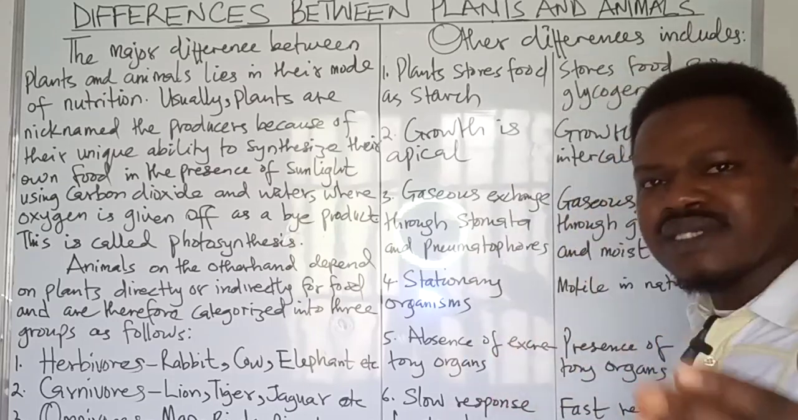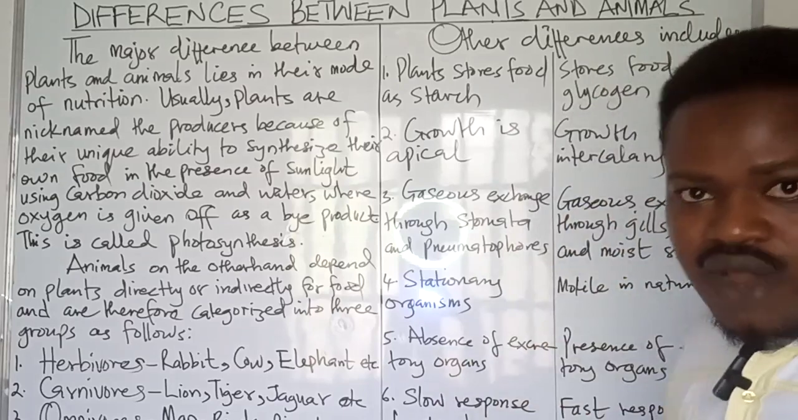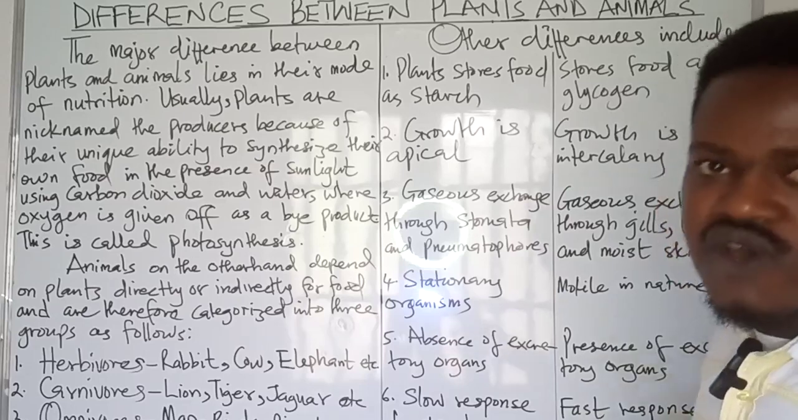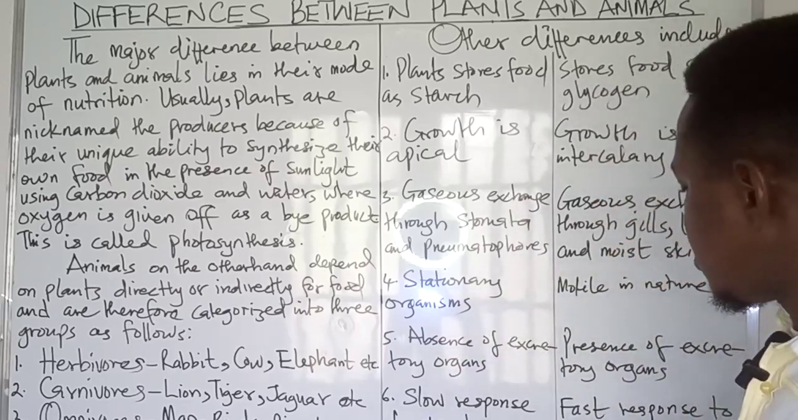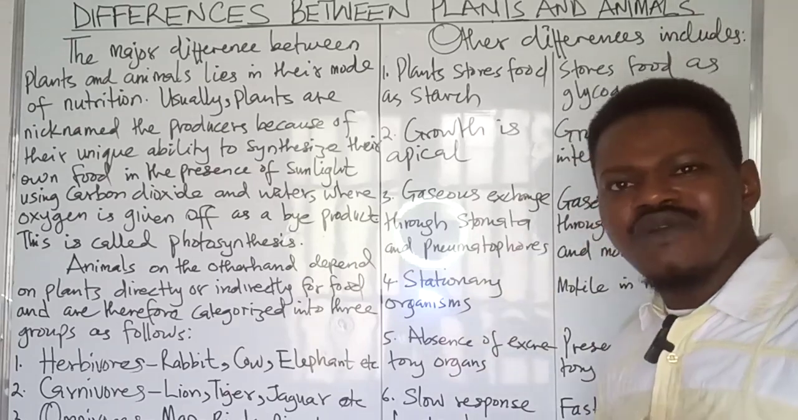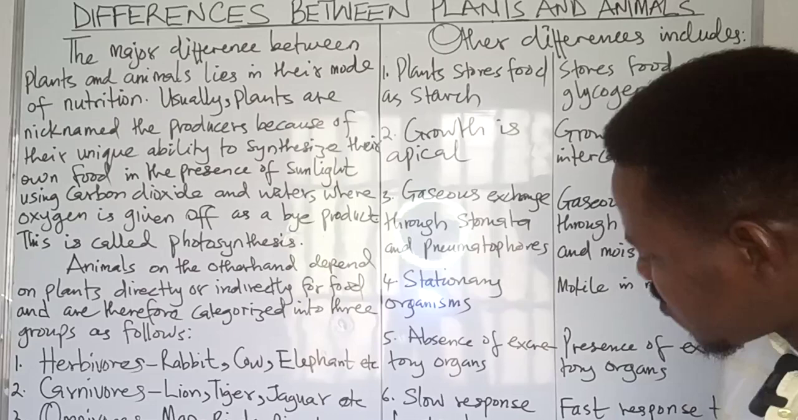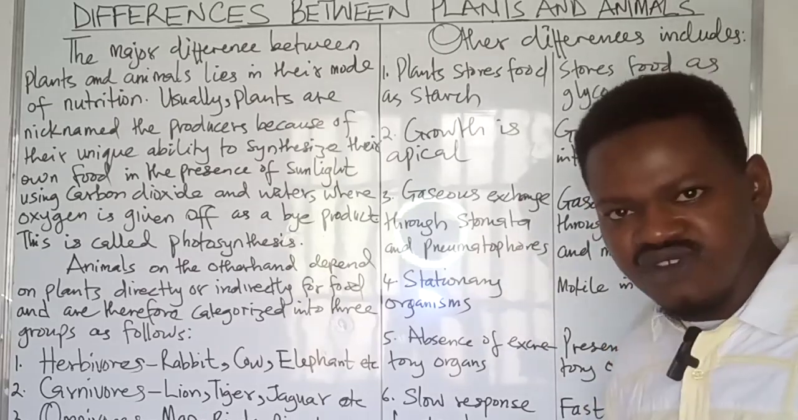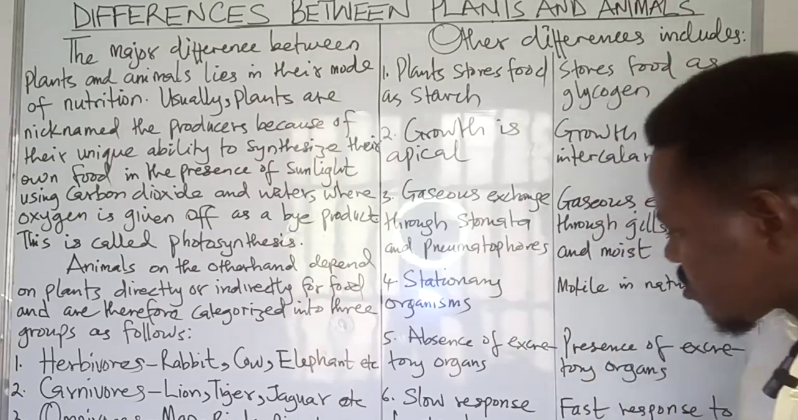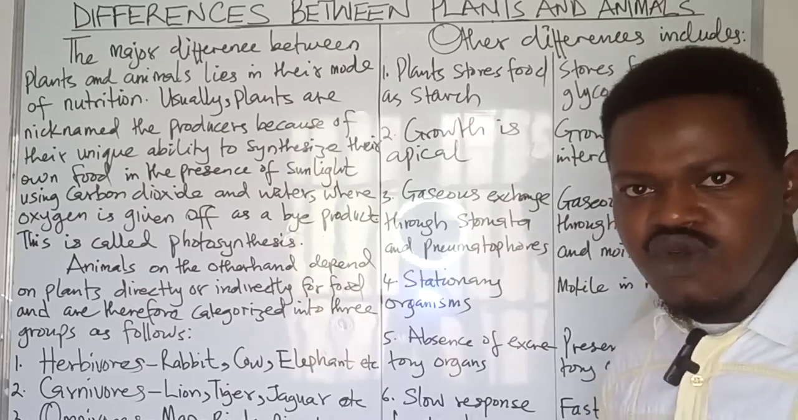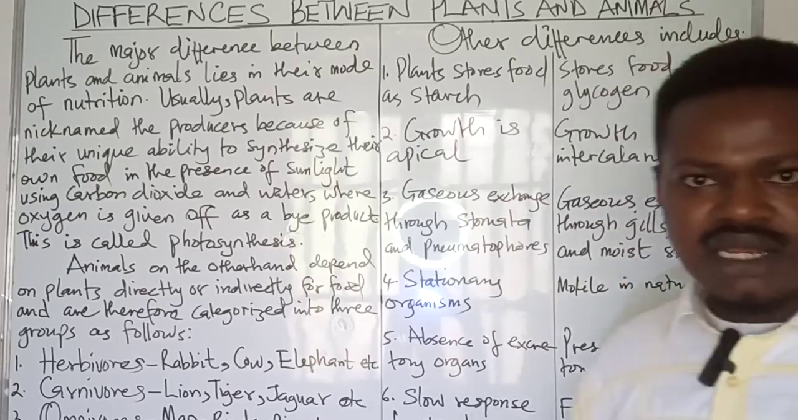Another feature that separates plants from animals is the absence of excretory organs in plants, whereas in animals we have excretory organs such as the kidney, and of course the malpighian tubules found in insects. Then again, plants show slow response to external stimulus, whereas animals show very fast response to stimulus. And lastly, plants show unlimited growth, whereas animals show very limited growth.